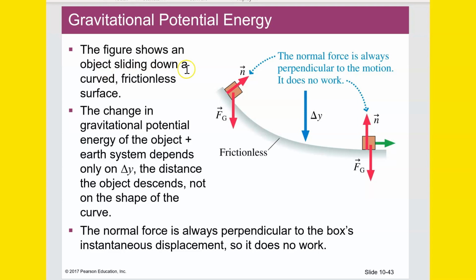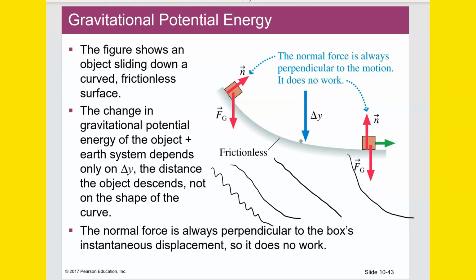The figure shows an object sliding down a curved frictionless surface. The change in gravitational potential energy of the object plus Earth system depends only on delta y, the distance the object descends, not on the shape of the curve. So we could say, all right, one child slides down this slide, another child slides down this slide, another child slides down this slide, another child slides down this slide. Which child's going fastest at the bottom? They're all going the same speed at the bottom.